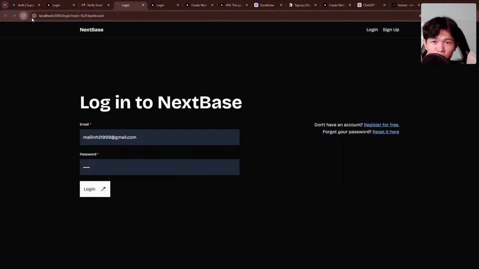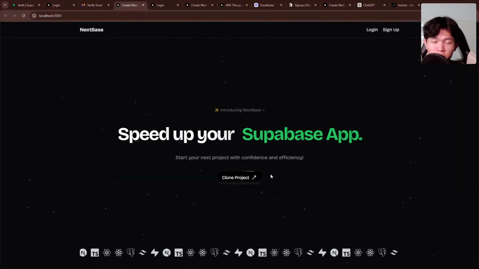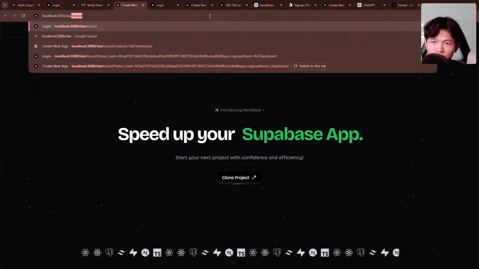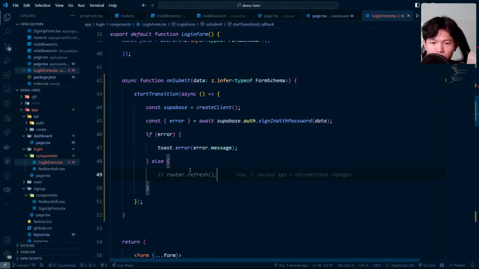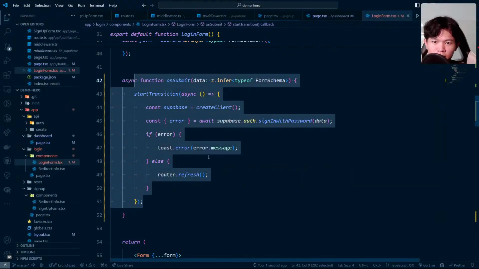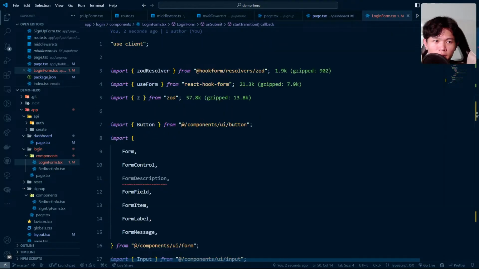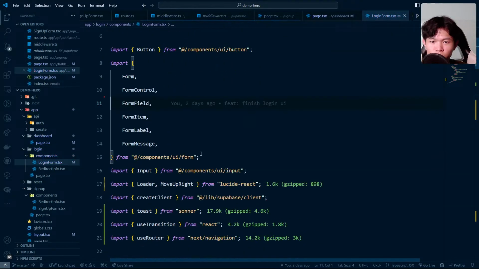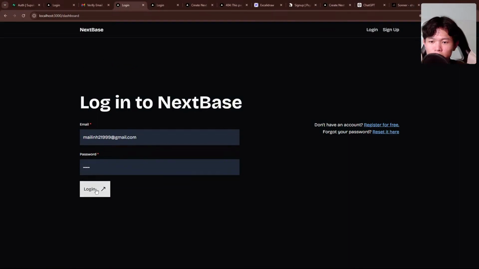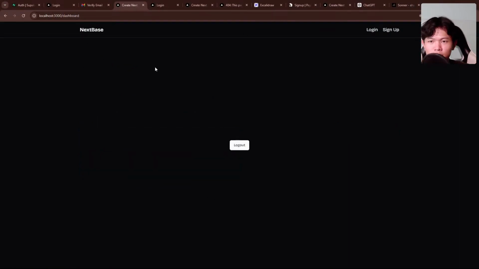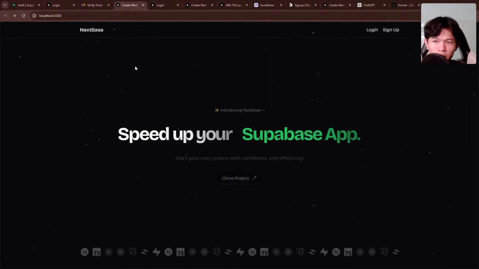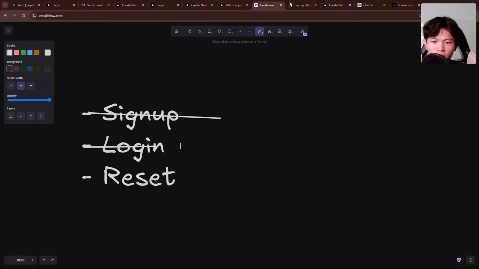But right now, if we try to refresh this one, it forces us out because there's user information. If you go to the dashboard, we have this user as well. Right now, let's try to log out. So the router.refresh here is needed. Okay, looks like we have one squiggly line. Try to remove this. Let's go back. Let's try this one. And as you can see, right now it refreshes and redirects here. If we try to navigate back, we cannot, because this is all good. Yeah, we finished the login. This one, very nice.